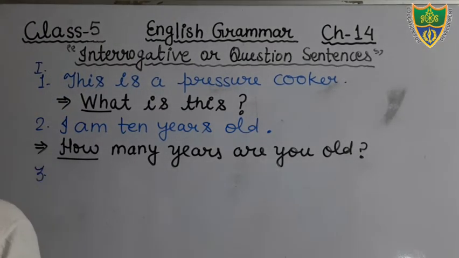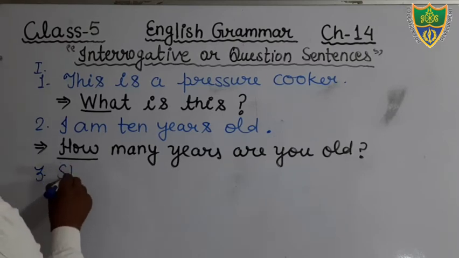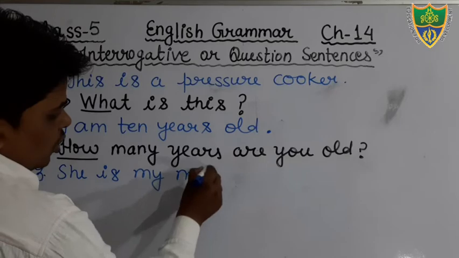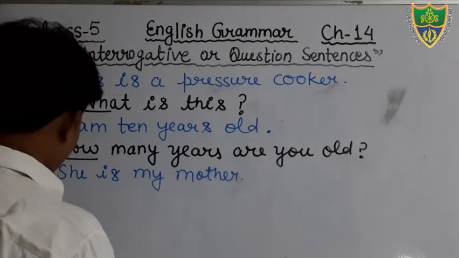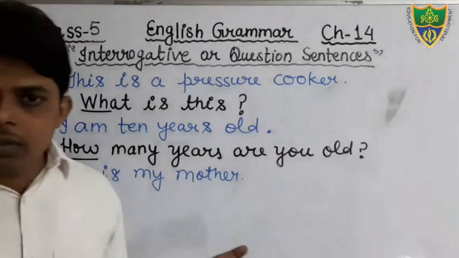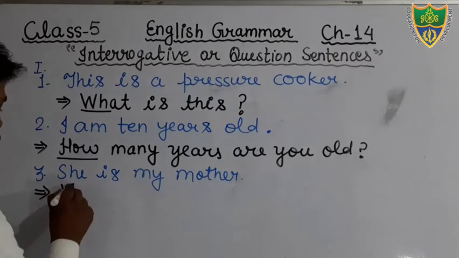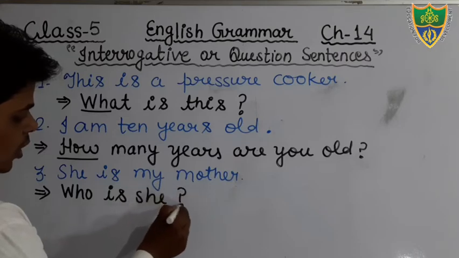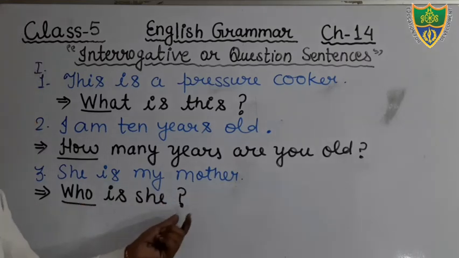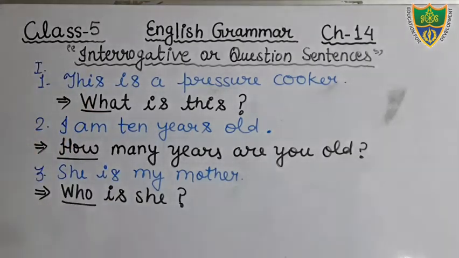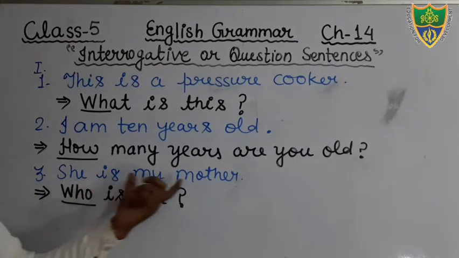Question number 3. Dear students, what is question number 3? You can see. She is my mother. Okay, students, this is your sentence, in affirmative, in assertive. And just see what you have to do. She is my mother. We can make the question who? Who is she? That is very simple. At the end of the sentence, we will use the question mark, and at the beginning of the sentence, we will use WH. Okay, so this is a WH type question. Who is she? She is my mother.